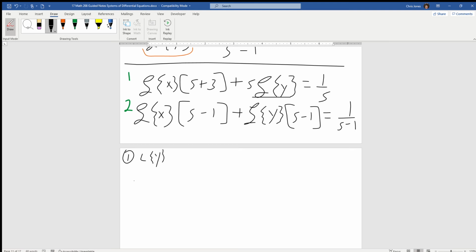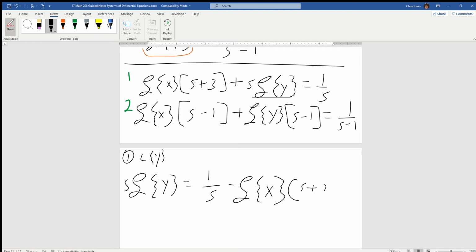So solving for Ly in equation 1, that's going to be equal to 1 over s minus Lx times (s plus 3). But then we're going to divide everything by the s that's a coefficient here.